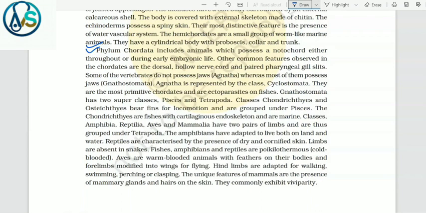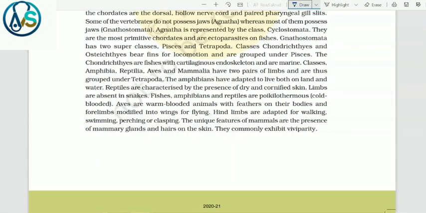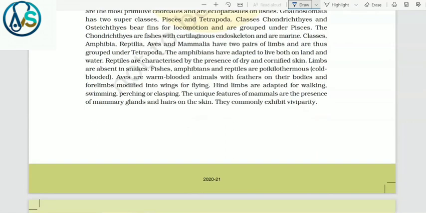Classes Chondrichthyes and Osteichthyes bear fins for locomotion and are grouped under Pisces. Chondrichthyes are fishes with cartilaginous endoskeleton and are marine. Classes Amphibia, Reptilia, Aves, and Mammalia have two pairs of limbs and are thus grouped under Tetrapoda. The amphibians have adapted to live both on land and water. Reptiles are characterized by the presence of dry and cornified skin. Limbs are absent in snakes. Fishes, amphibians, and reptiles are poikilothermous, that is cold-blooded.